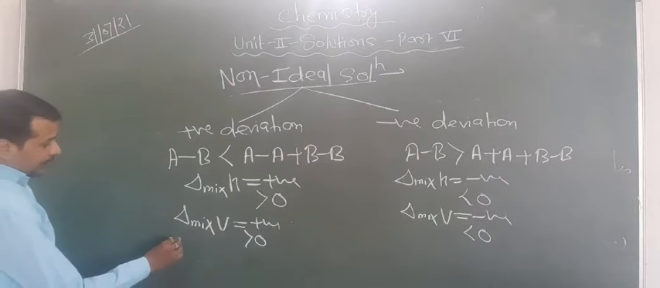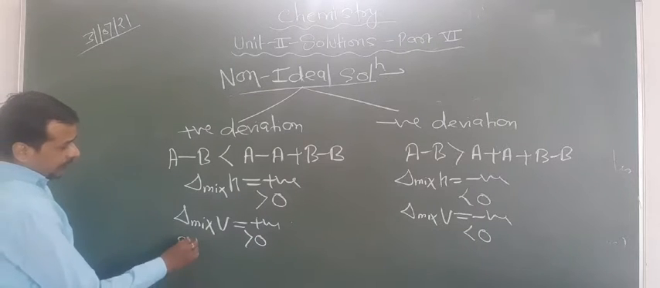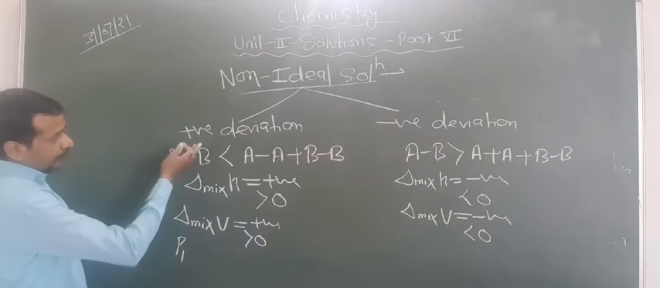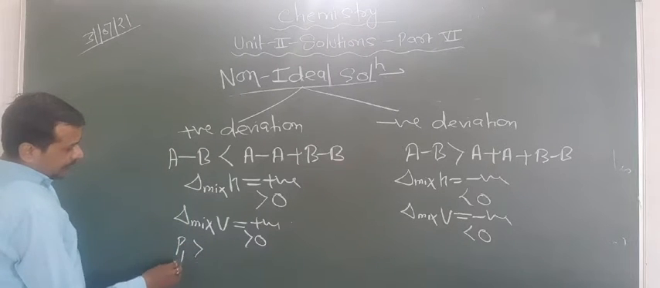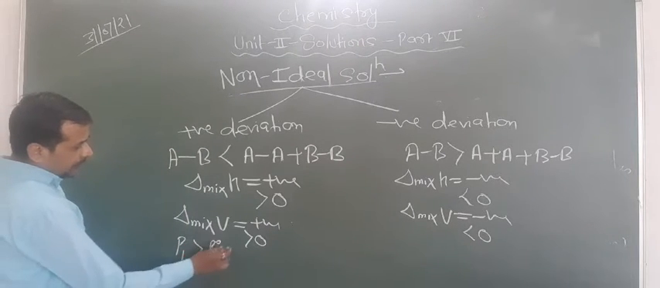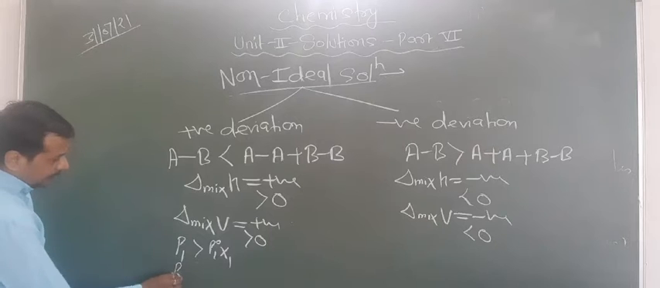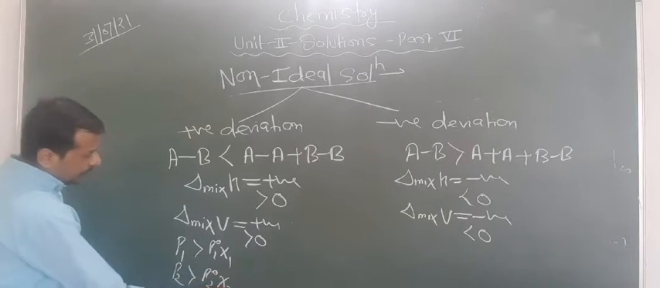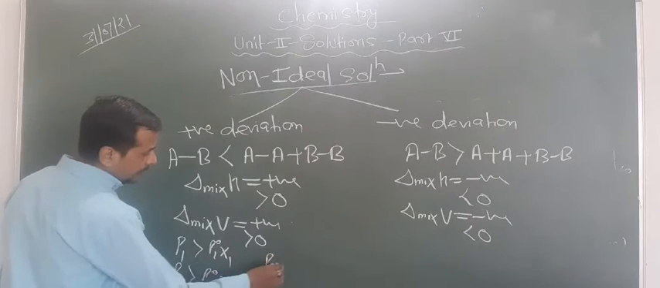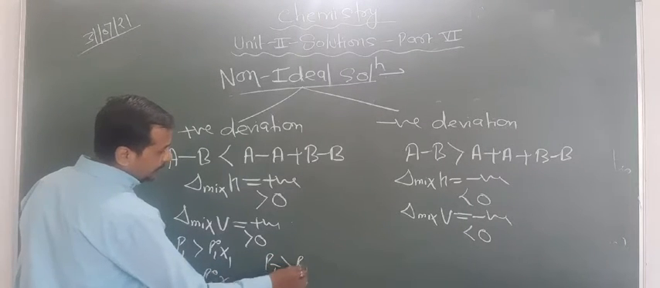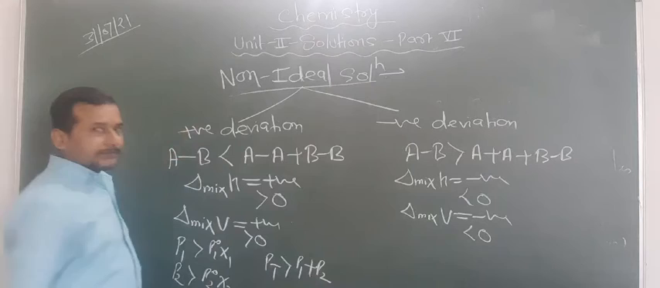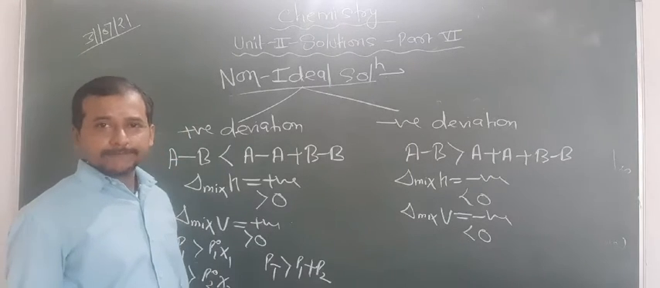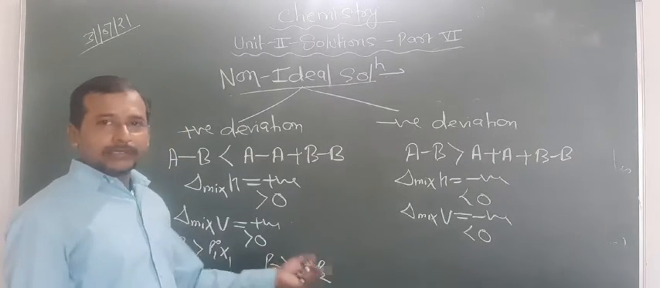Now let us focus on the pressure. P1, what happened there? The force is less, so that's why P1 is more than P01 x1 and P2 is more than P02 x2. That is, you can say that P total is more than P1 plus P2. That means they have higher vapor pressure than expected from Raoult's law.